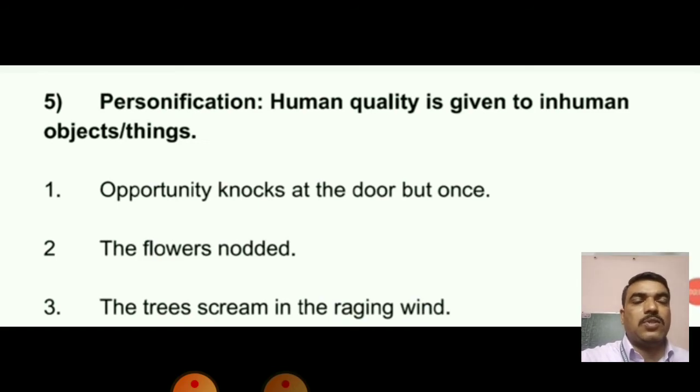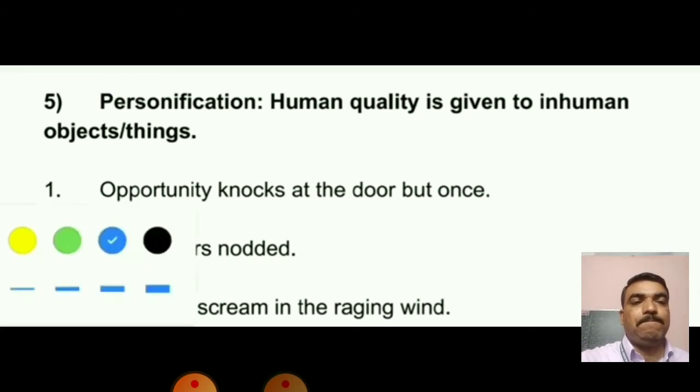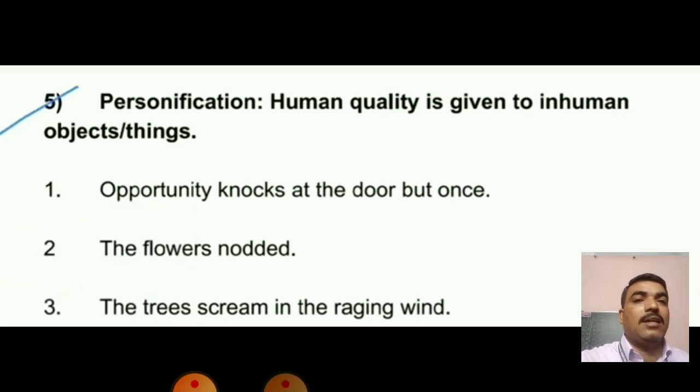Next figure of speech is personification. Human qualities given to inhuman objects or things, as if the inhuman things are none other than persons. For example, you will see in the first sentence, opportunity knocks at the door but once.